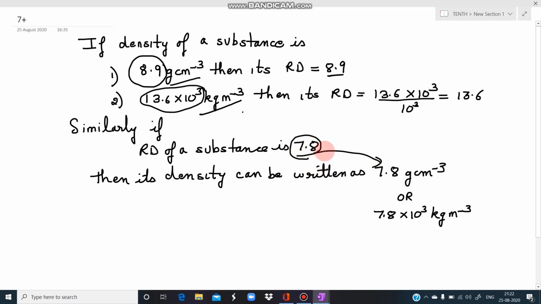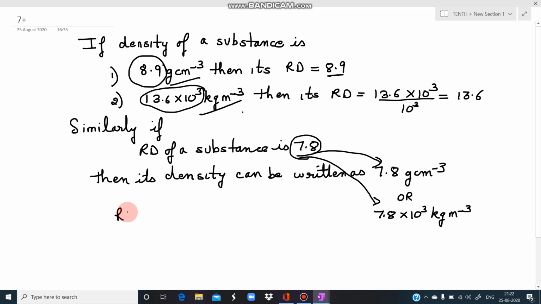So if relative density is 7.8, then density of that substance will be 7.8 gram per cubic centimeter. और अगर इसी relative density से मैंने kg per meter cube में लिखना है, then I will have to multiply it with 10 raised to power 3. अब ये क्यों ऐसे आता है?